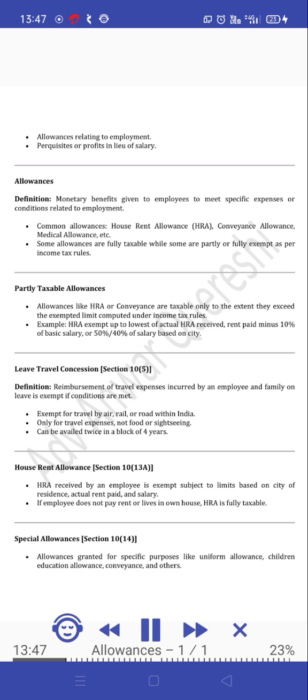House rent allowance, Section 10(13A). HRA received by an employee is exempt subject to limits based on city of residence, actual rent paid, and salary. If the employee does not pay rent or lives in their own house, HRA is fully taxable.